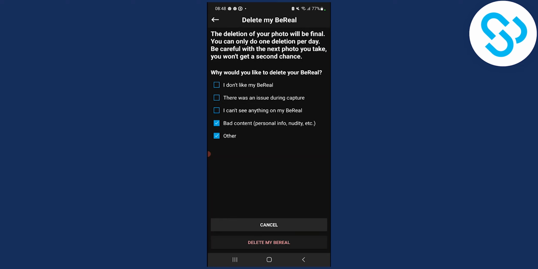Now, as you can see, the deletion of your photo will be final. You can only do one deletion per day. So make sure to know this. You can only delete one BeReal post per day. So again, make sure to know this, and then you can click delete.